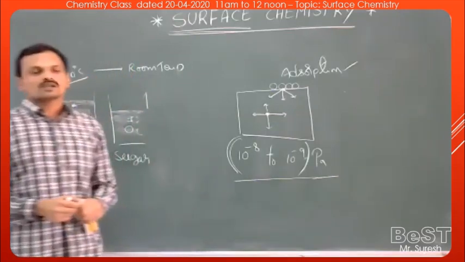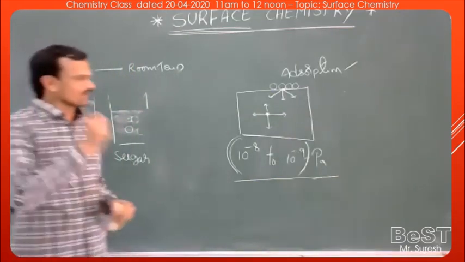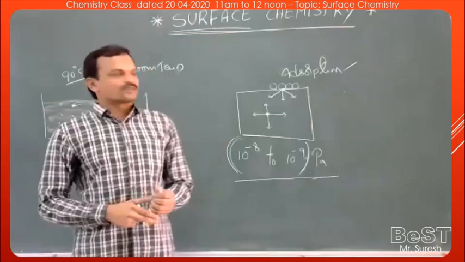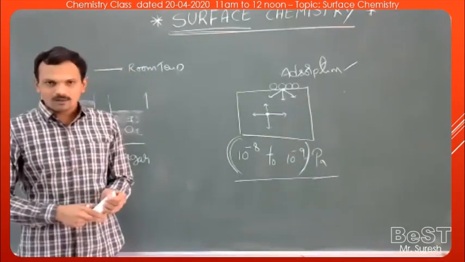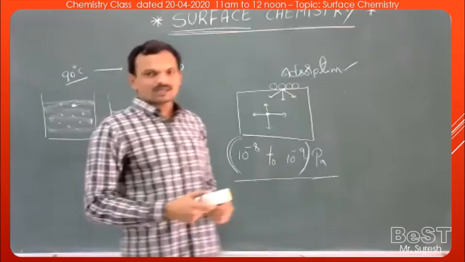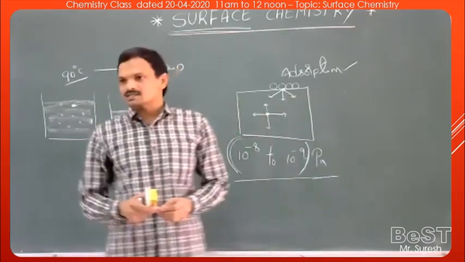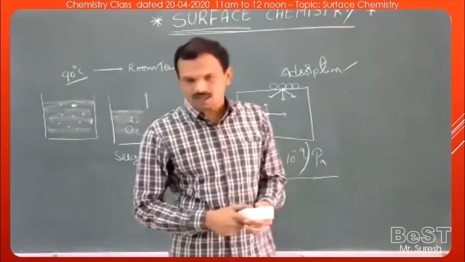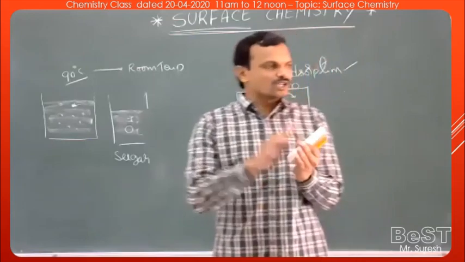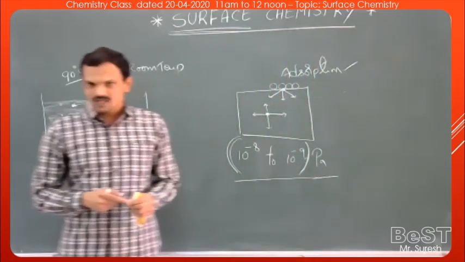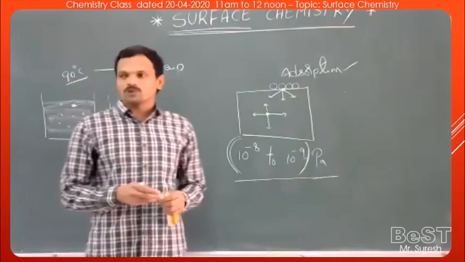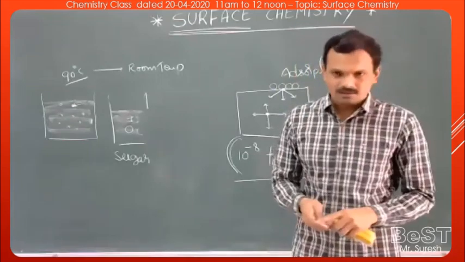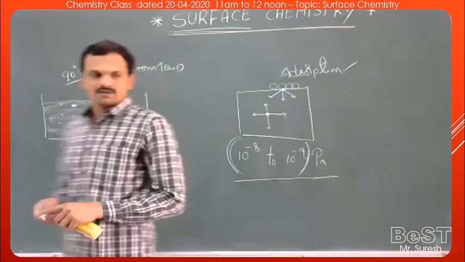By some other methods also we can get pure surfaces. If you take charcoal, the impurities adsorbed on the surface of charcoal can be removed by passing superheated steam at a temperature of 600 to 1200 degrees Celsius. On passing steam in the range of 600 to 1200 degrees Celsius, we can remove the impurities present on the surface of charcoal. And this process of removal of impurities from the surface of a substance is called activation. This is called activation of the surface of a substance.